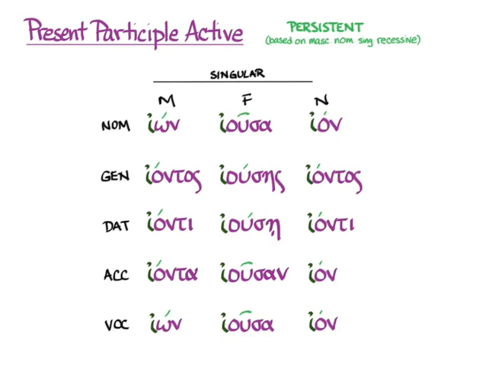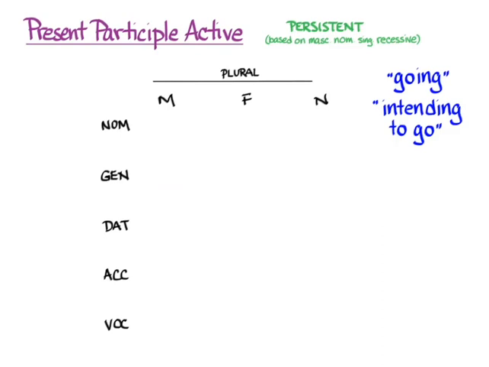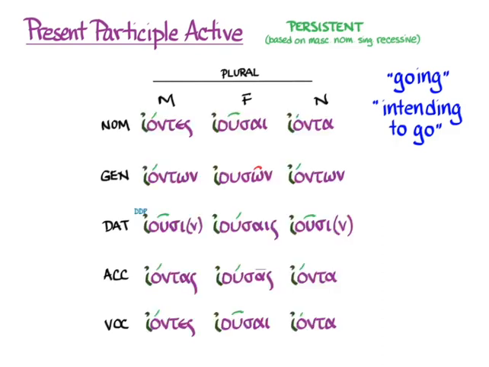This participle means going, but because eimi has a future idea in it, it can also be the future participle intending to go, doing all the things that the future participle implies. And in the plural, you get the declension that you expect. Eontes, eusai, eonta, eonton, euson, eonton, eusi, eusais, eusi, eontas, eusas, eonta, eontes, eusai, eonta.